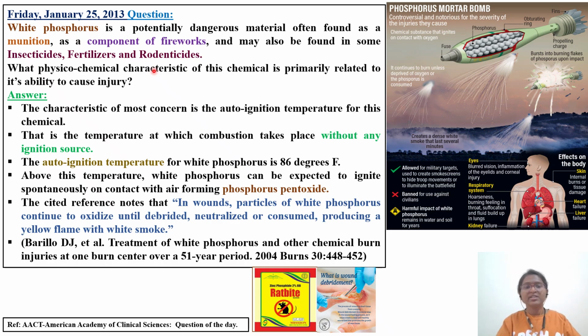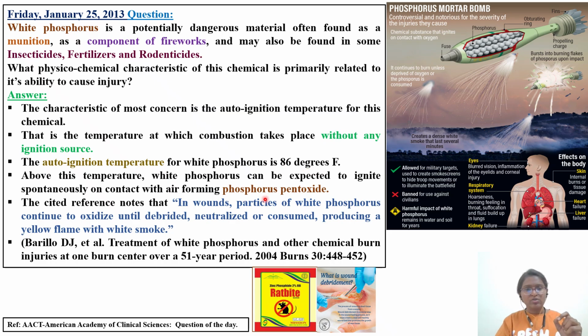So what are the physicochemical characteristics of this particular chemical? Phosphorus. Primarily related to its ability to cause injury, the characteristic of most concern is auto ignition temperature. Whenever phosphorus comes in contact with oxygen, it will automatically start burning. Auto ignition temperature is the temperature at which combustion takes place without any ignition source; it will self-burn. Auto ignition temperature for white phosphorus is 86 degrees Fahrenheit.